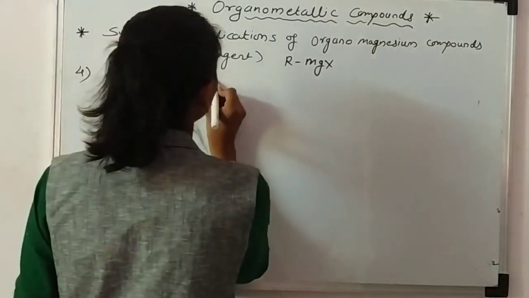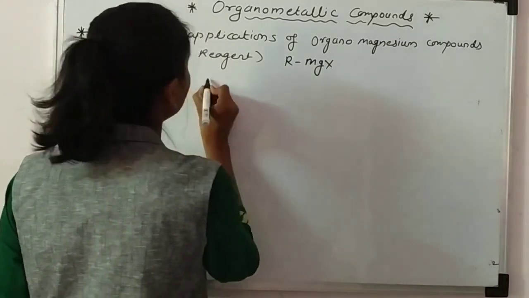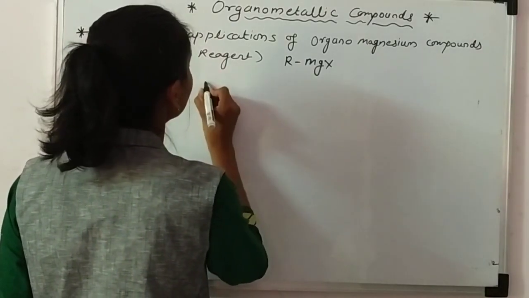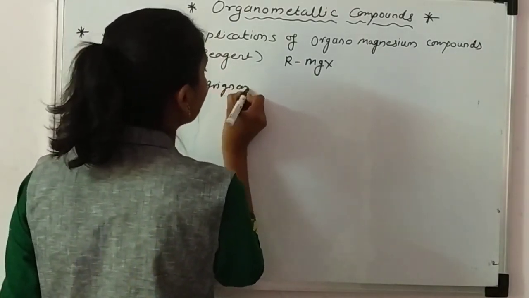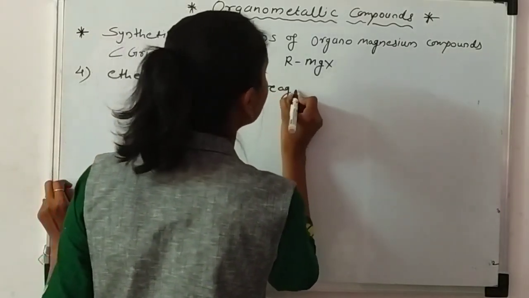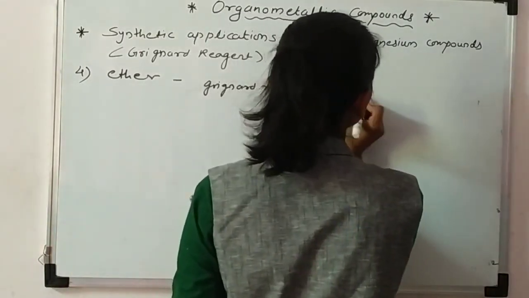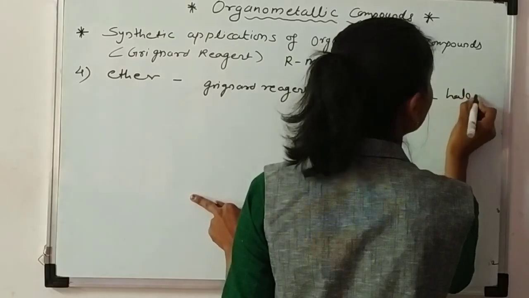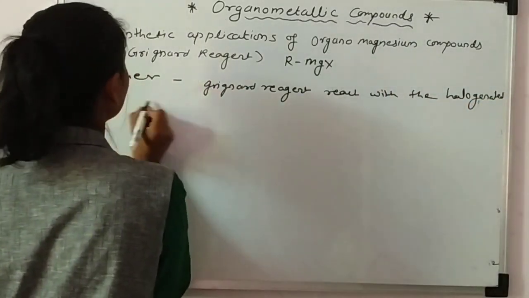Here what we have done: the Grignard reagent reacts with the halogenated ether.